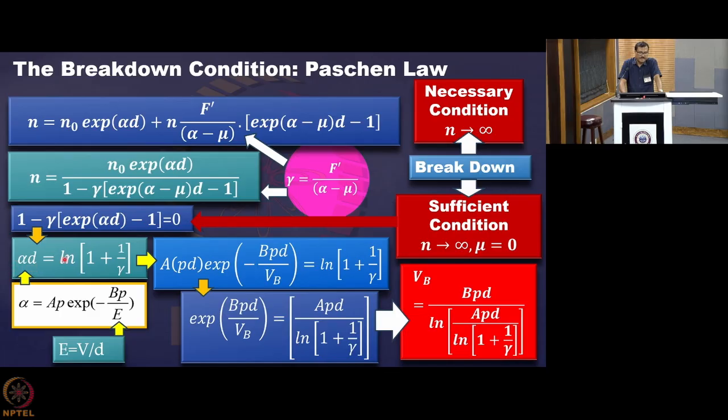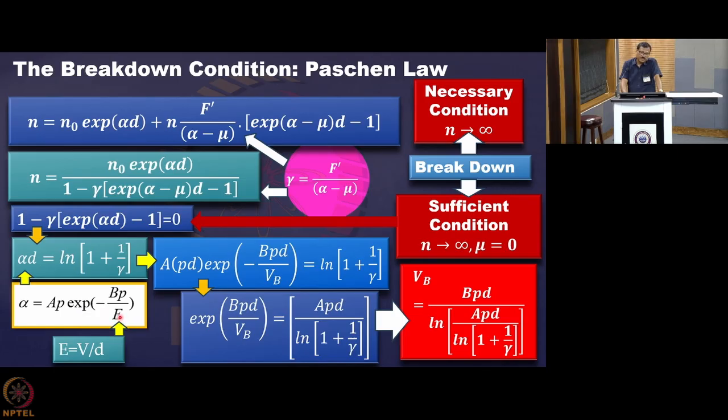So, for that sufficient condition, we got this expression for alpha d like this, and finally from that we obtained the expression for the breakdown potential like this: Vb equals Bpd divided by log of Apd divided by log of 1 plus 1 by gamma. Of course, here we have used the expression for the Townsend's first ionization coefficient that we derived earlier, and we expressed E in terms of V and d.